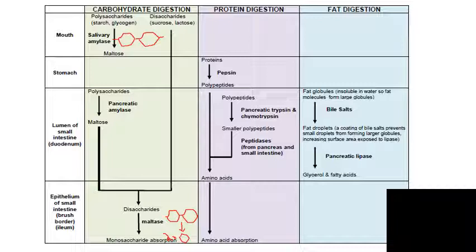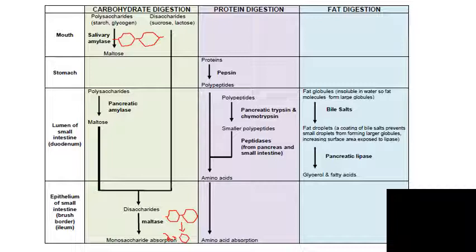Protein digestion. So proteins are not digested at all in the mouth. They are first digested in the stomach, where you have an enzyme called pepsin, which breaks proteins down to something called polypeptides. So it's basically shorter protein chains. And you all know that proteins are chains of what monomer? Hopefully you've all found the answer. The answer is amino acids. So polypeptides still contain many amino acids, but they're smaller than proteins. Yeah, so it's kind of a partial breakdown.